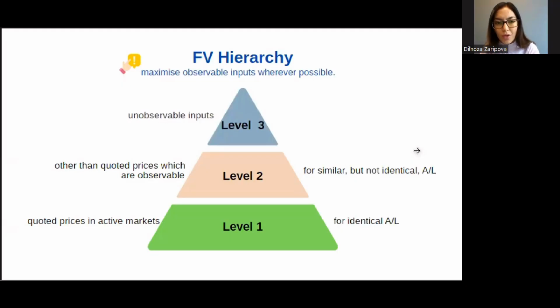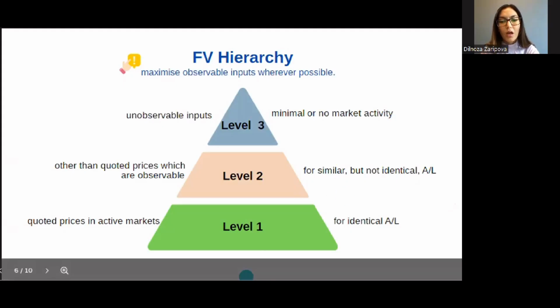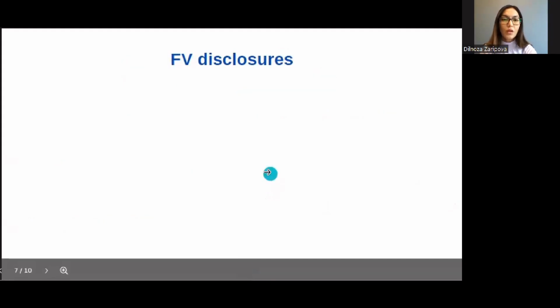then level 3 information. These are unobservable inputs where you have minimal or no market activity for that type of asset or liability that you are measuring at fair value. All right, so entities must prioritize observable inputs and use level 3 only if absolutely necessary. Okay. Now let's look at the fair value disclosures.